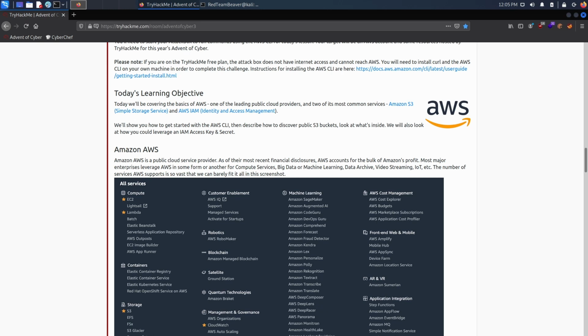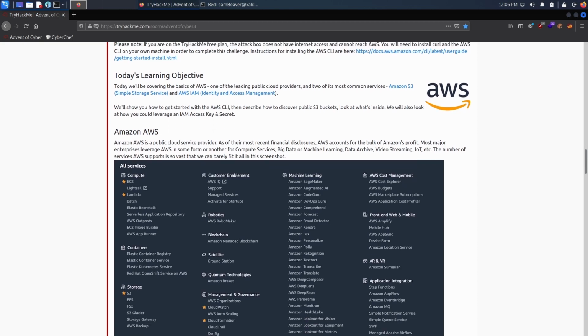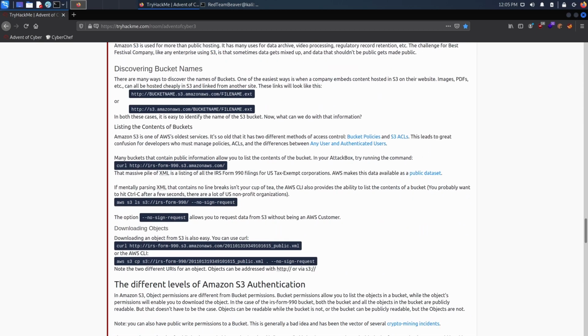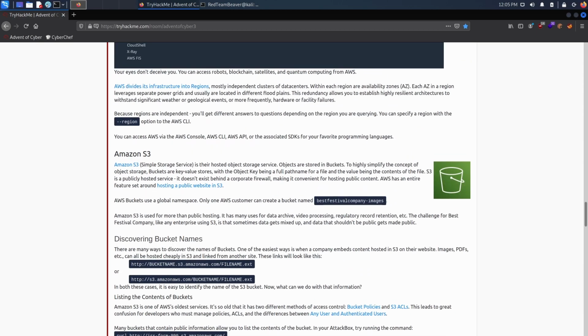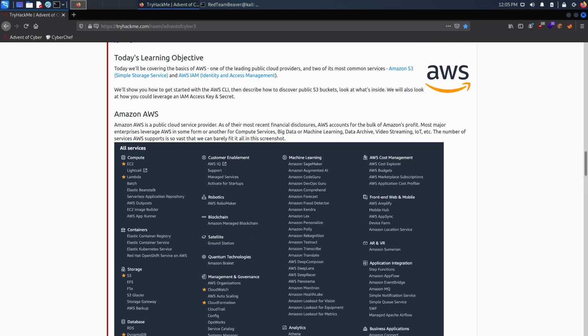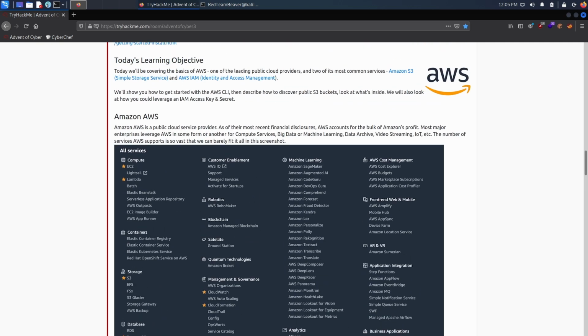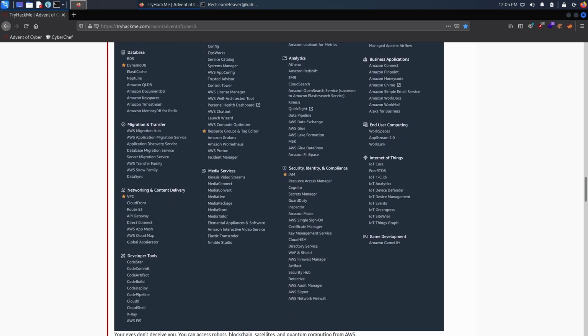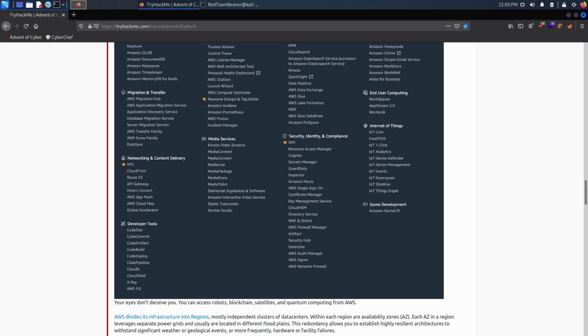And in the past, I did a CTF with similar challenges to what we're going to be doing today. So I had a little bit of basis. However, it was mostly new for me, so I won't dive too deep into the theory part. As always, I will let you read it, and now I'm just scrolling up and down. So I'll just show very briefly all the services that AWS has, which is massive.